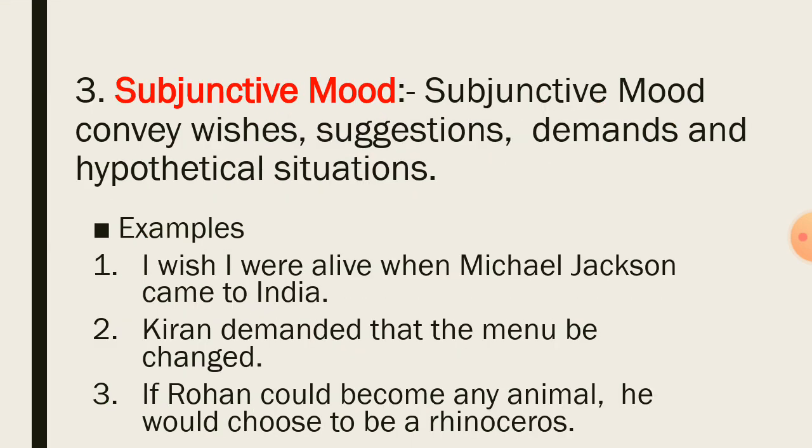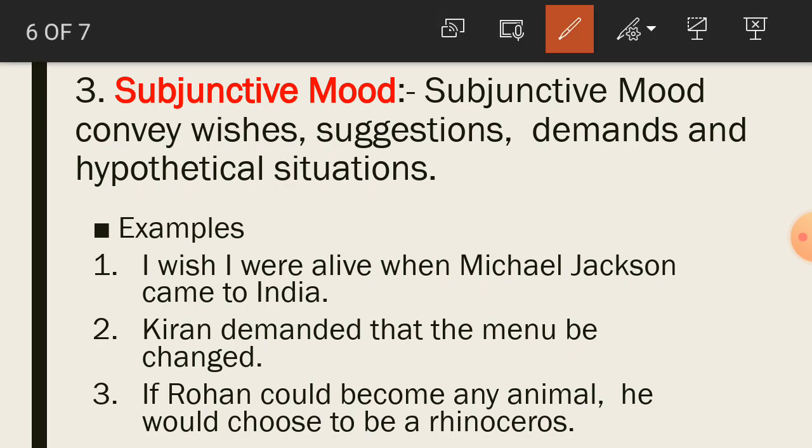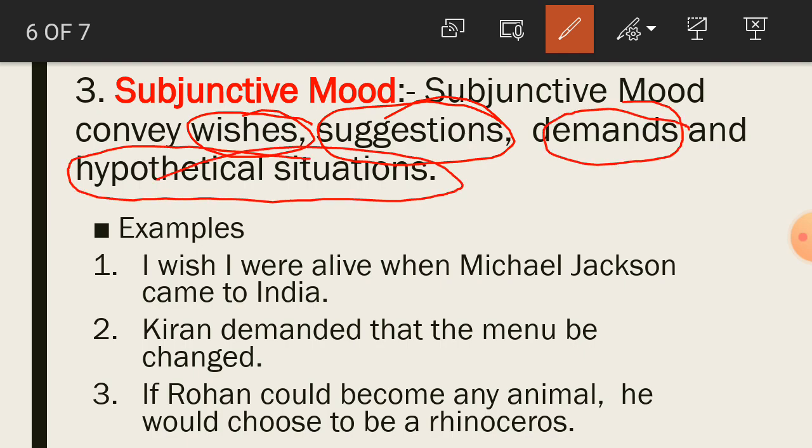Now, number three, student, subjunctive mood. What is subjunctive mood? Students, subjunctive mood conveys wishes, suggestions, demands, and hypothetical situation. So, once again, student, subjunctive mood conveys wishes, suggestions, demand, and hypothetical situation. So number 1 student, I wish I were alive when Michael Jackson came to India.